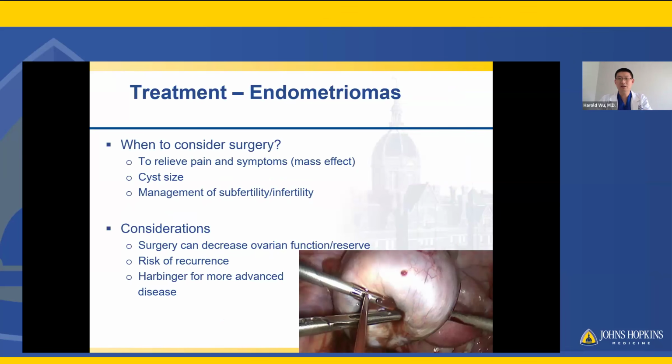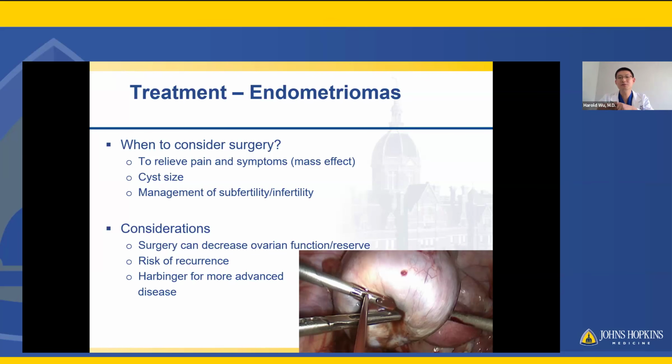And a little brief aside for endometriomas, which I think deserves a whole other talk as well, but given our time constraints, right? So when do we consider surgery? These are, as Dr. Frost mentioned before, these large, or not always large, I suppose, but cysts of endometriosis that grow in the ovary, and then they kind of bleed into the ovary and form these, for lack of a better term, chocolate cysts, because it's like this chocolatey brown fluid, which is old blood.